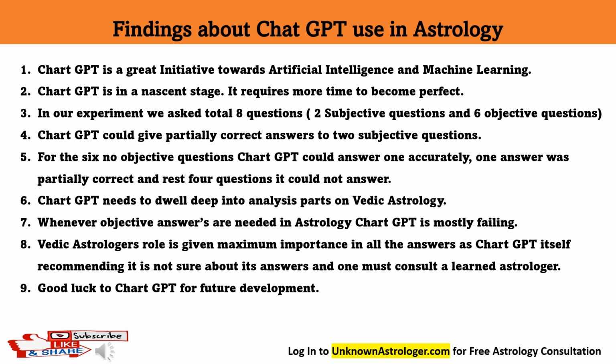When you put a mathematical question to ChatGPT, I have observed that it gives a perfect answer. However, pertaining to astrology, it is completely giving wrong answers. In most areas, whenever an objective question is put, it gives a wrong answer. So now the Vedic astrologer's role comes into play, because everywhere it says you need to consult an astrologer. So there is one apprehension.